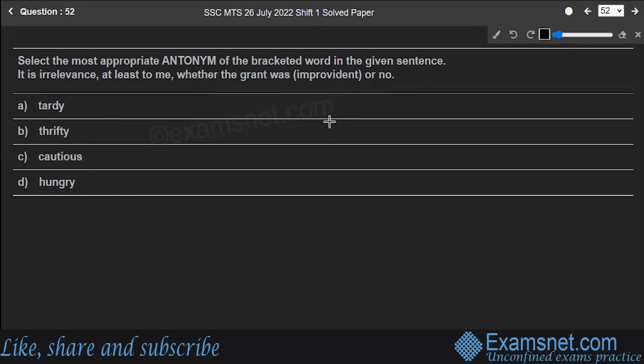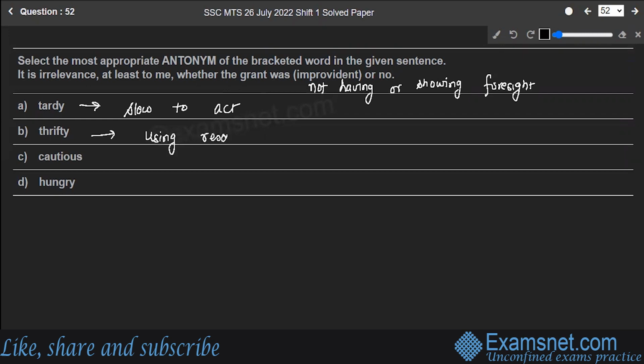It means not having or showing foresight. Right? So, very first one, the word is tardy. What do you mean by the word tardy? Tardy means slow to act. Thrifty means using resources, or you can say money, carefully.